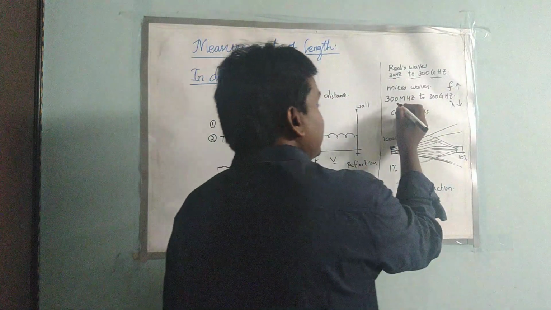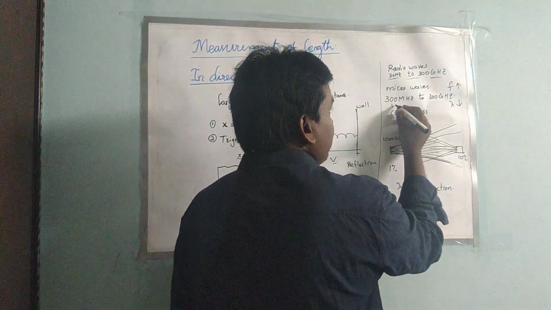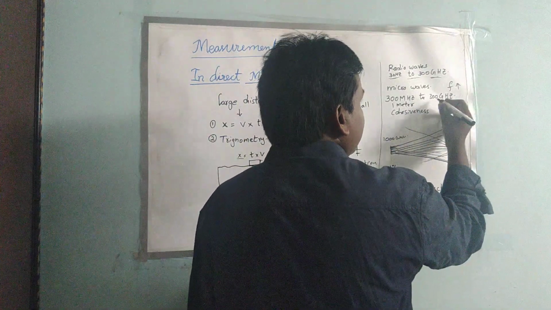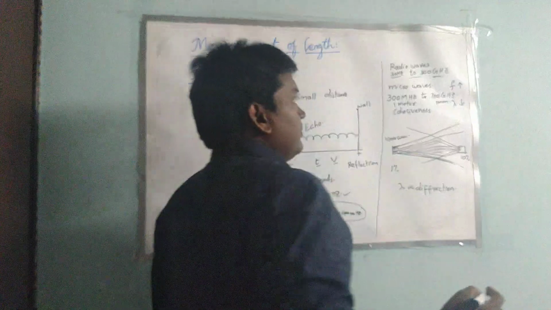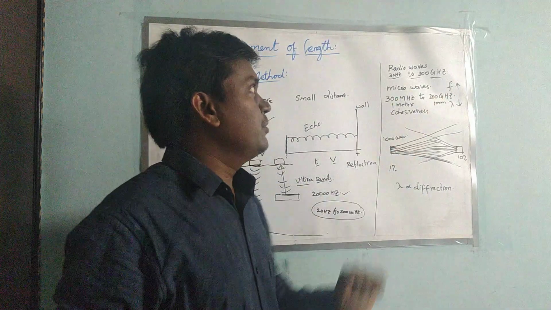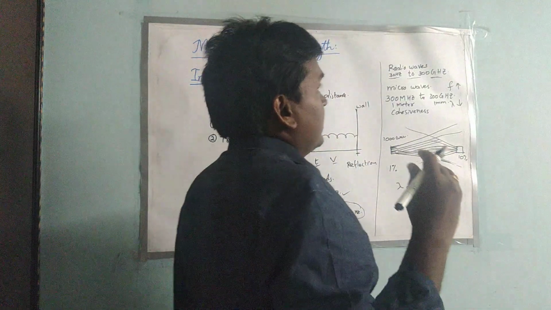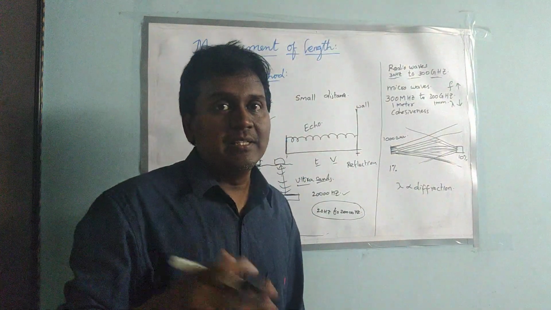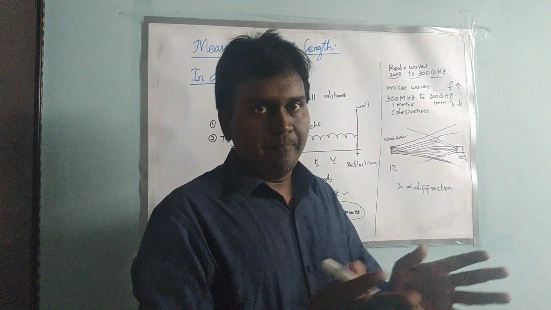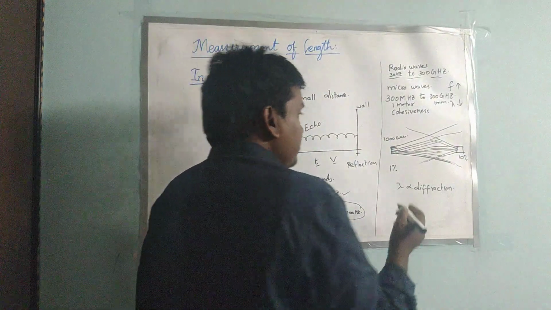That means here the wavelength will be 1 meter at a frequency of 300 megahertz, and at 300 gigahertz the wavelength will be 1 mm. So wavelength becomes very small. So the diffraction also will be very small for microwaves. But if you compare radio waves, the wavelength also increases with the frequency. So radio waves diffract more. Why? Because wavelength is also more.